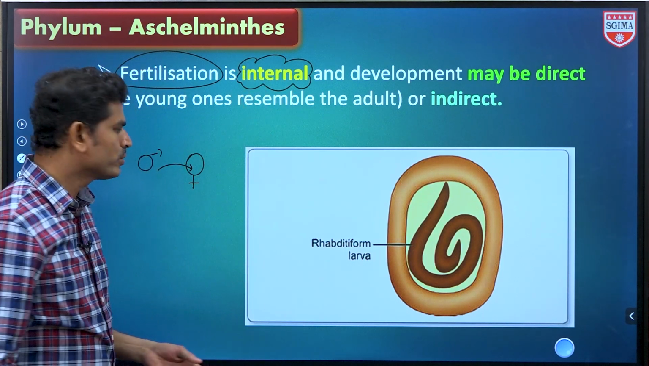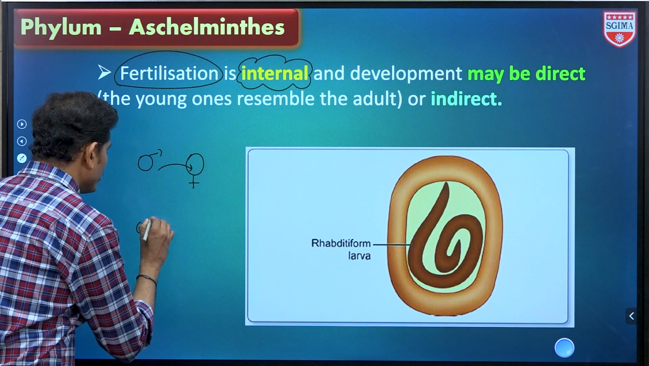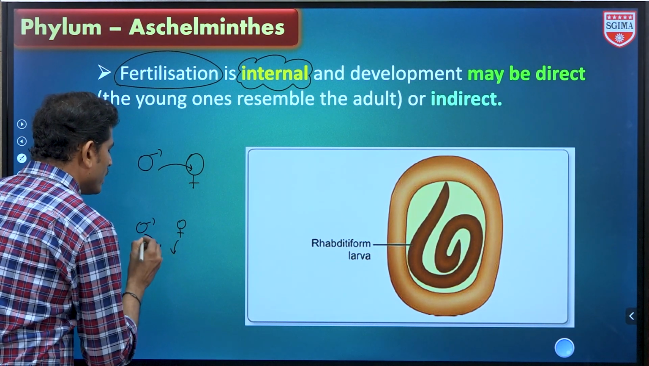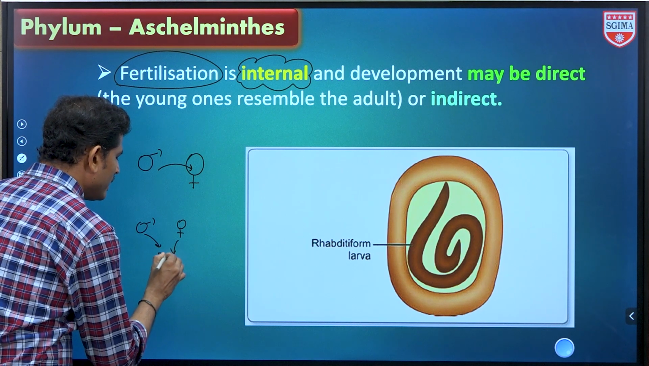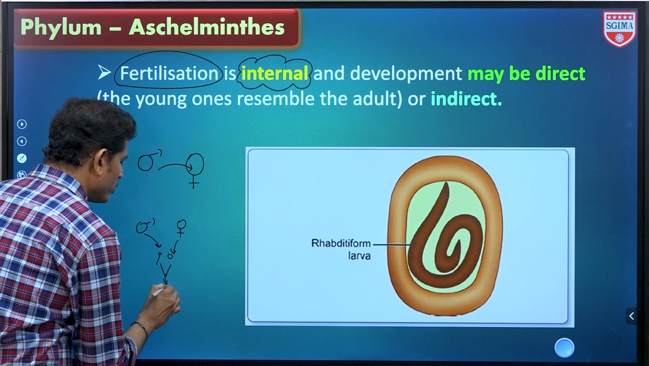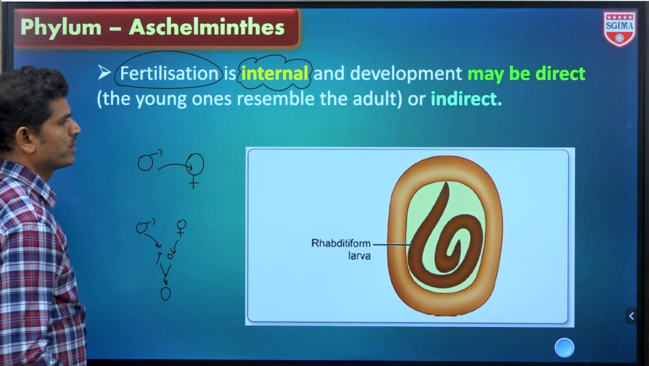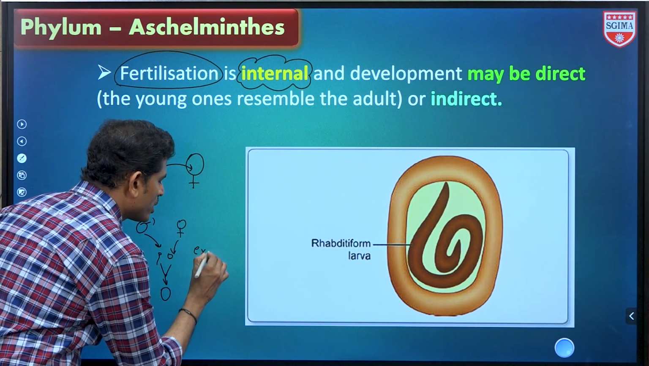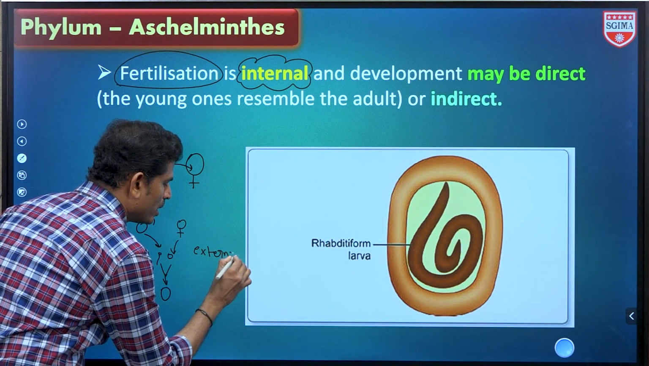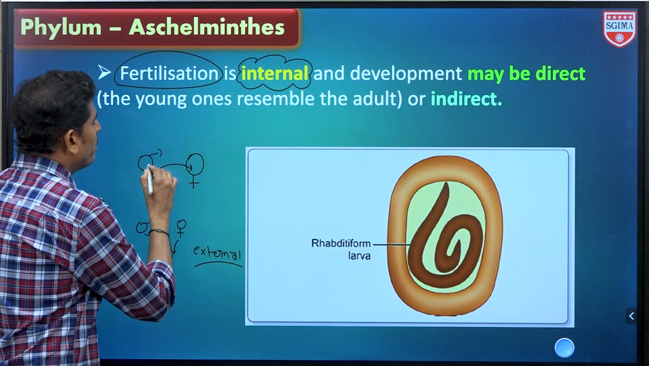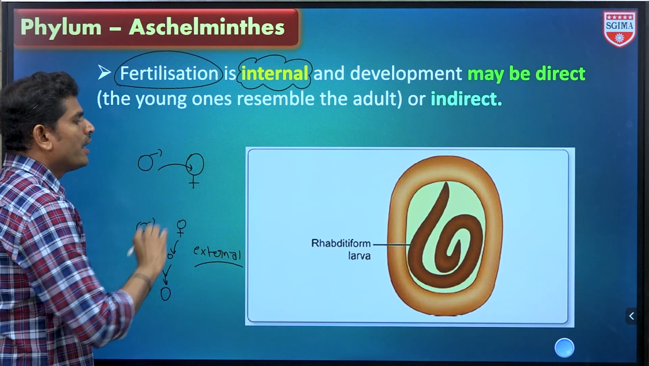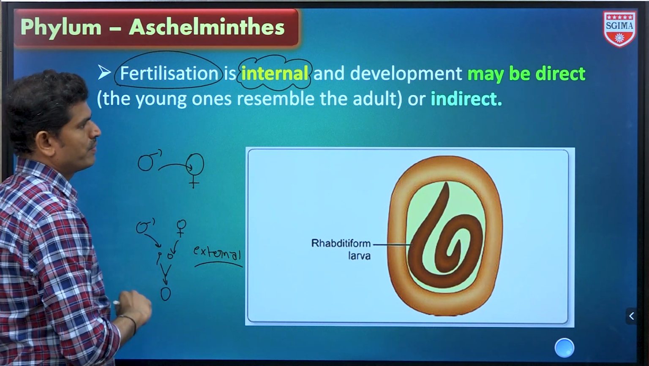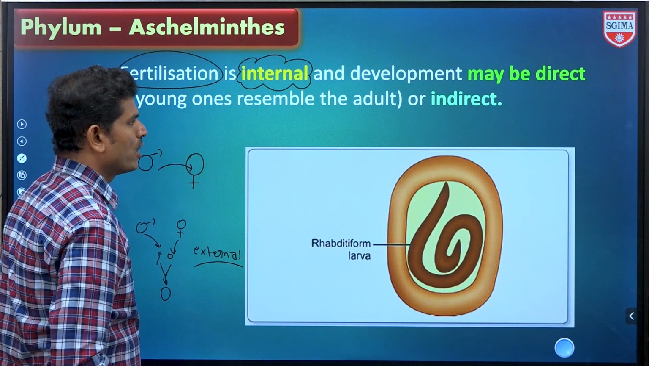What is external fertilization? External fertilization means male and female organisms release their gametes outside, and outside of the body they fuse and form the zygote. This is outside, therefore it is called external fertilization. But here the male gametes are inseminated by the male into the female reproductive tract, and fertilization takes place there. That's why it is called internal fertilization.